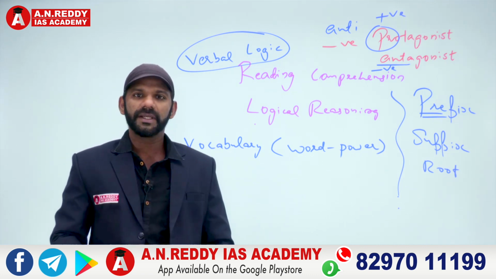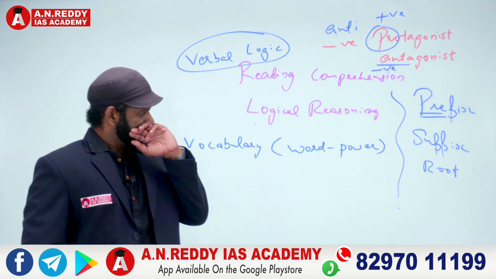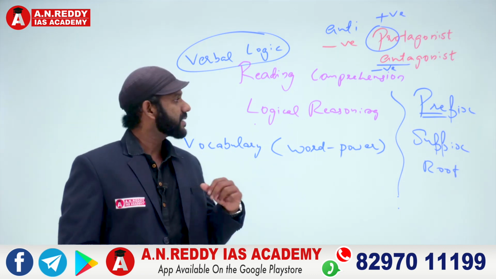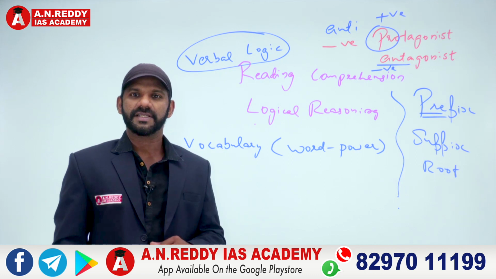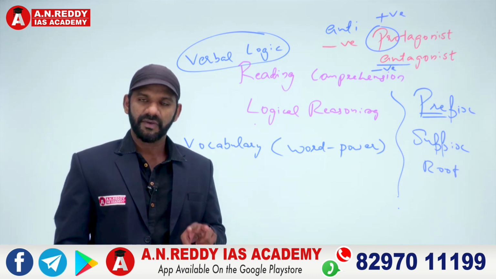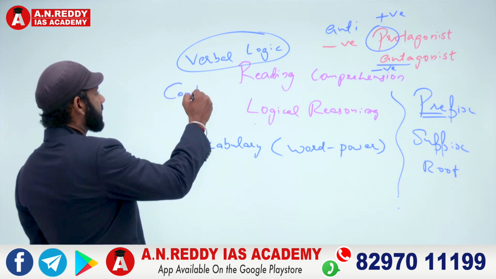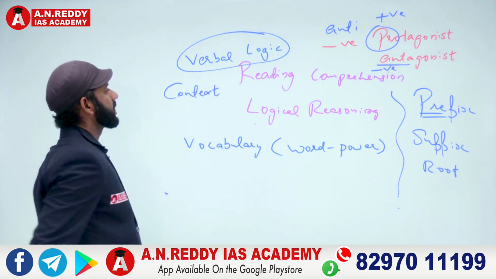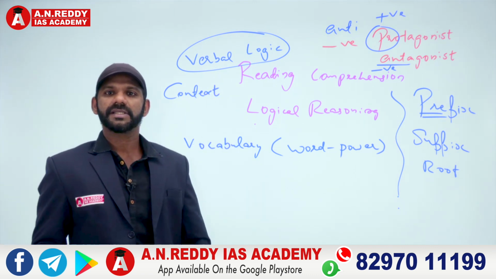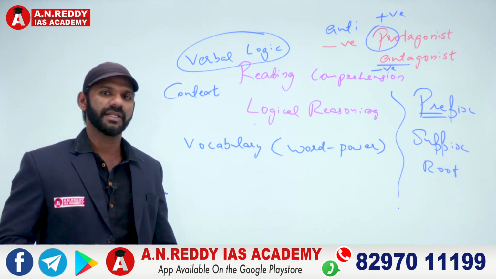Now when you go for a verbal question in the verbal part of your examination, as I said, we have only 2 sections, reading comprehension and logical reasoning. When you go for a verbal question, the 2 things we need to focus on are, one, understanding the context. Understanding the context means the meaning of each and every sentence. Not the whole passage, I'll tell you why.